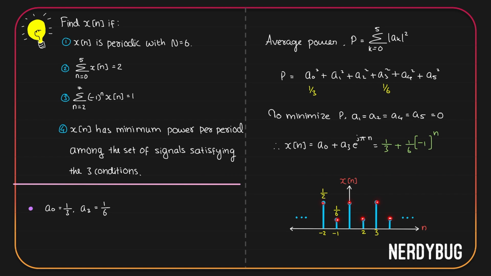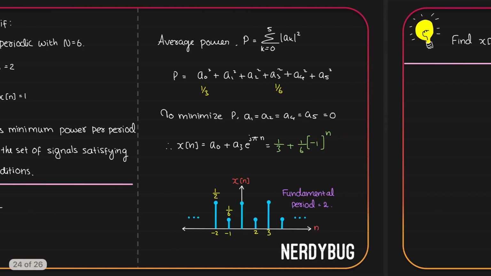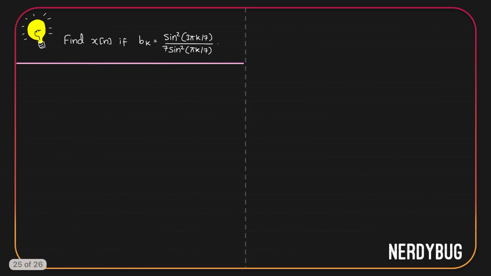But doesn't that mean the period of this signal is 2? The question said the period of the signal is 6. Well, both are correct. 2 is actually the fundamental period of this signal. The question did not say 6 is the fundamental period. The question said x of n is periodic with n, which is true. After every 6 samples, it is going to repeat because 6 is a multiple of the fundamental period 2. Let us now solve another problem.